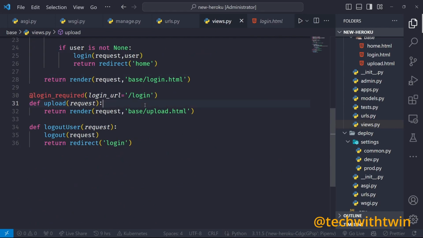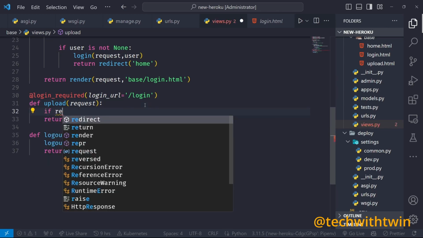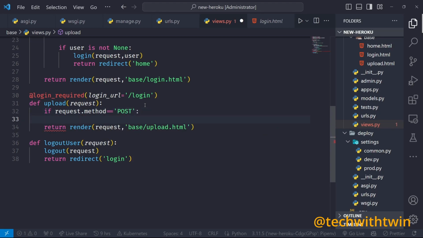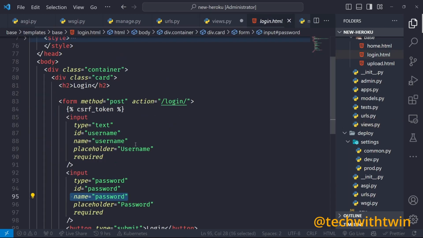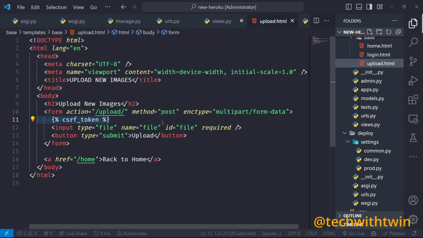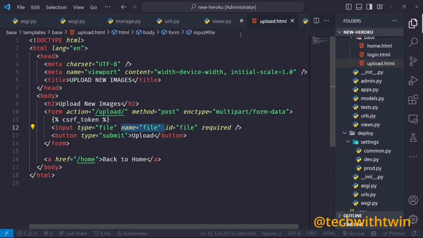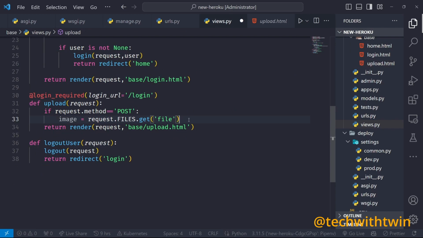Then we want to do the upload. So in the upload, we also want to handle the request.POST. So if this is a person who is posting the images and this person is authenticated, we can grab the image from request.FILES.get file. Now where is this file coming from? This file is coming from our upload name. You can see, this is the name that comes in as a key, and then the value is our actual file. So don't worry about where this is coming from, that's coming from there.